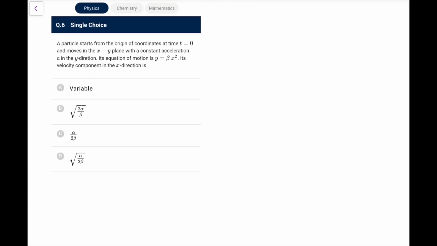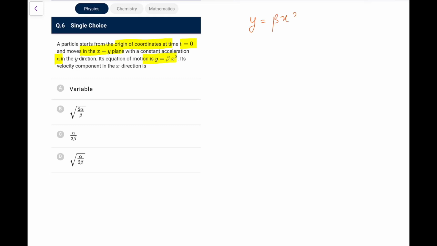Next one. A particle starts from the origin of coordinates at t equal to 0 and moves in the xy plane with a constant acceleration alpha along y. Its equation of motion is y is beta times x square. Its velocity component in the x direction will be, okay, so what we have, y is equal to beta x square. So it starts from the origin at t equal to 0, moves in the xy plane with constant acceleration alpha in the y direction. So acceleration alpha is in the y direction, you are directly given.